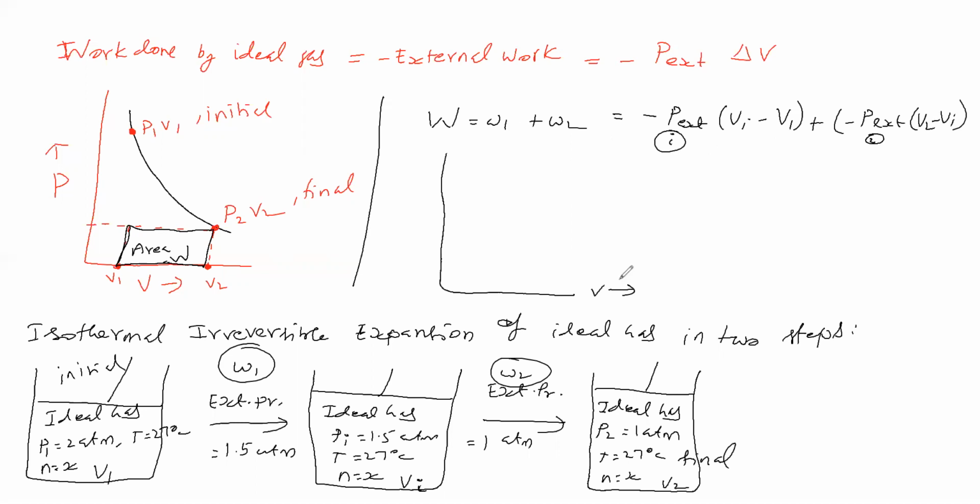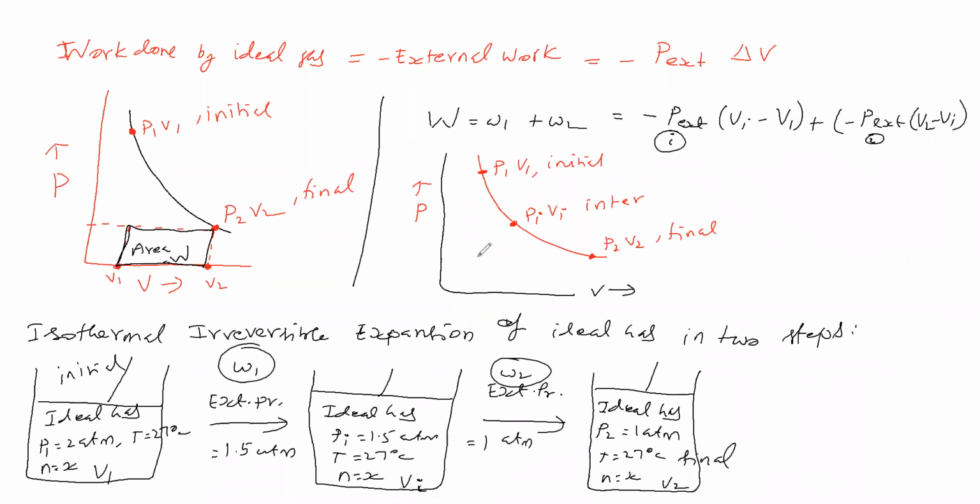Here we take volume, and here we take pressure. We are getting a rectangular hyperbola. This is the initial stage, P1 V1. This is Pi Vi, the intermediate stage. This is P2 V2, the final stage.